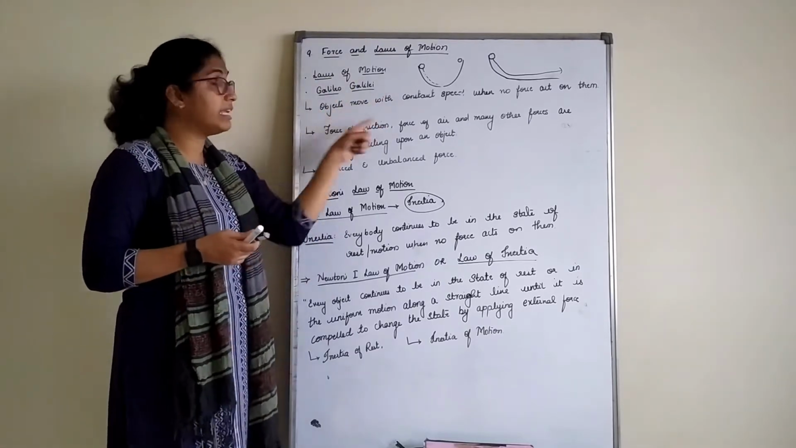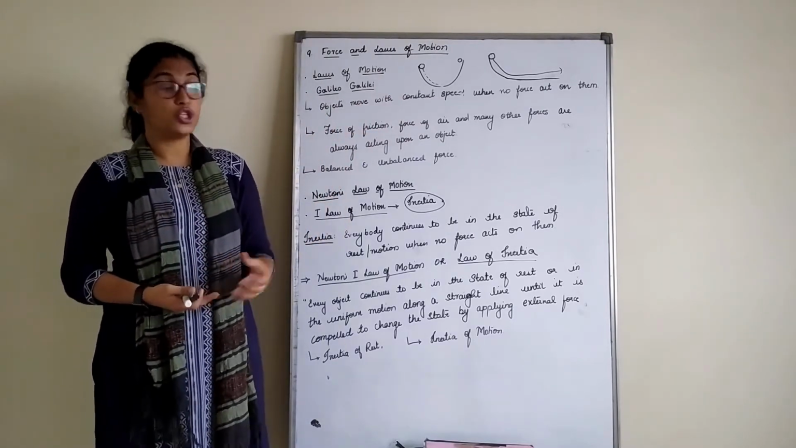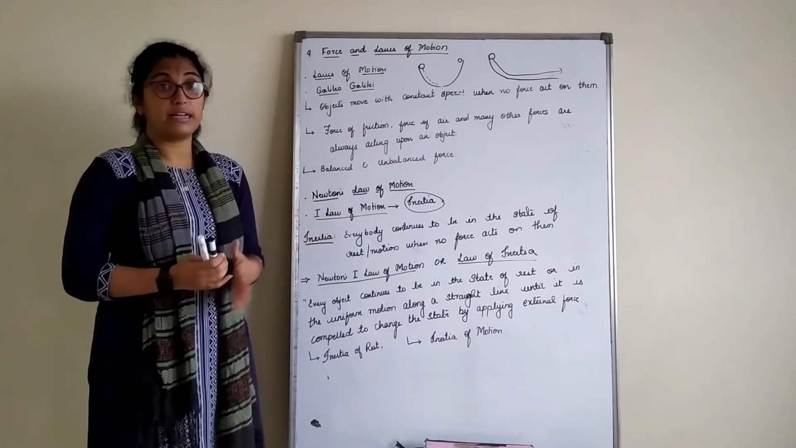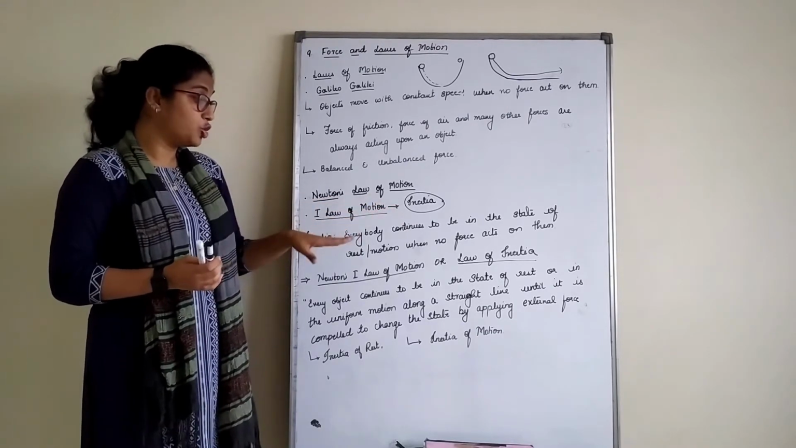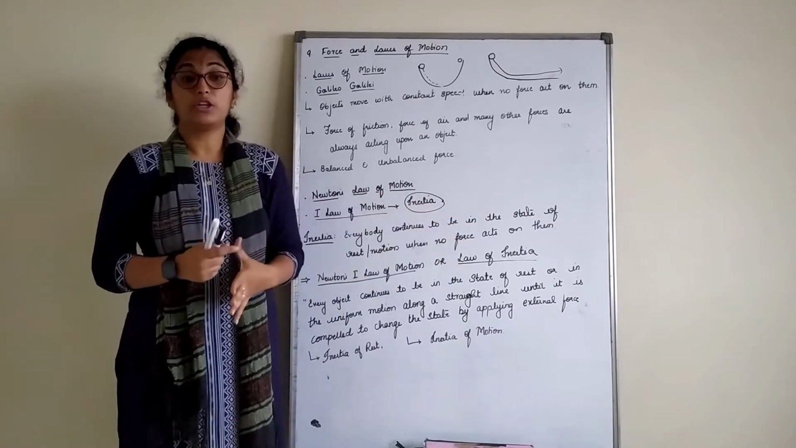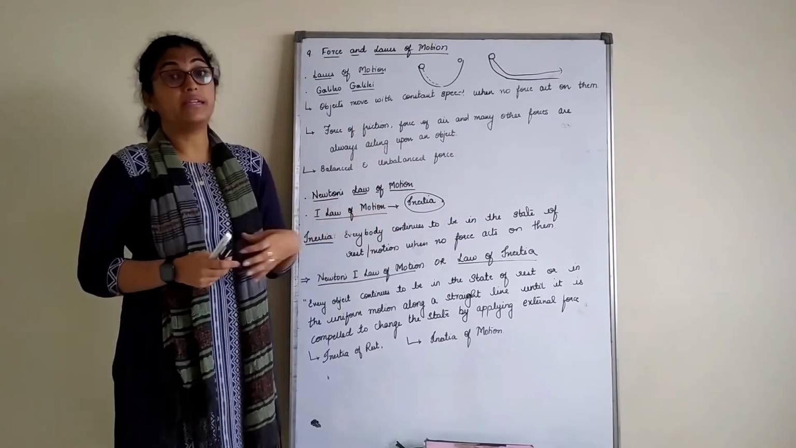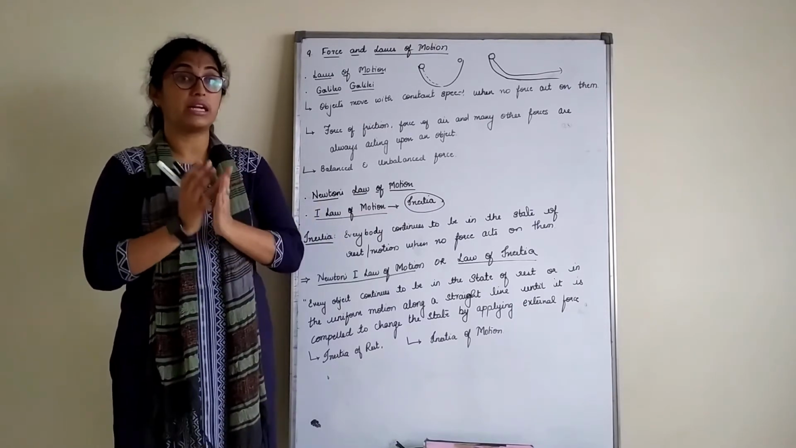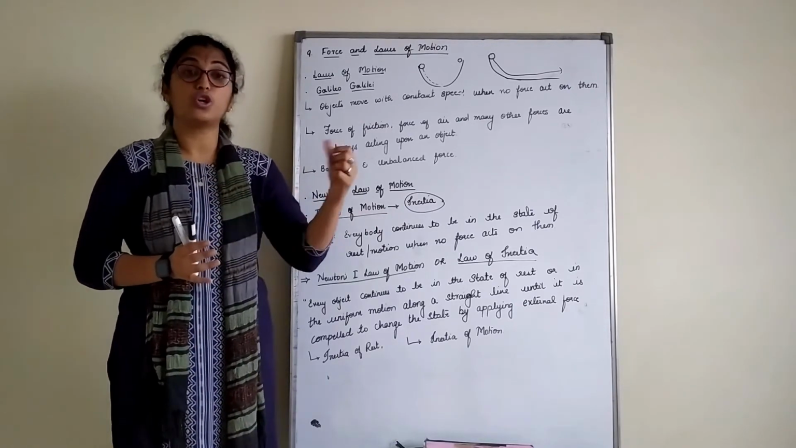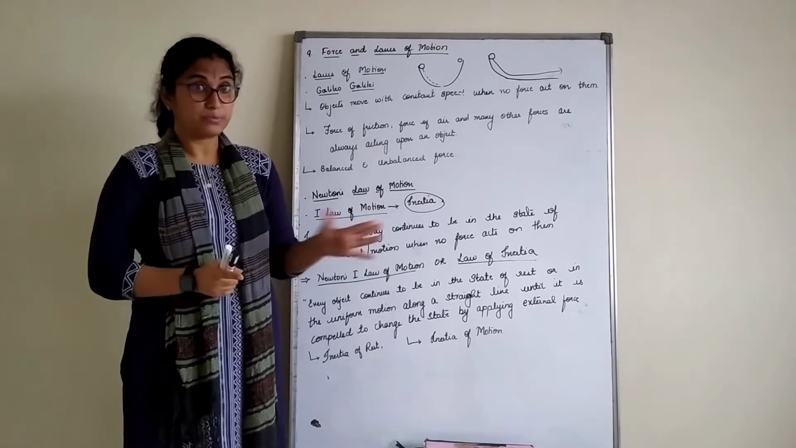So based on Galileo's laws, Newton proposed his laws of motion, where the first law is called Newton's first law of motion, or we also call that the law of inertia, because the first law of motion is based on inertia. Inertia tells us every object continues to be in the state of rest or motion when no forces act on them.